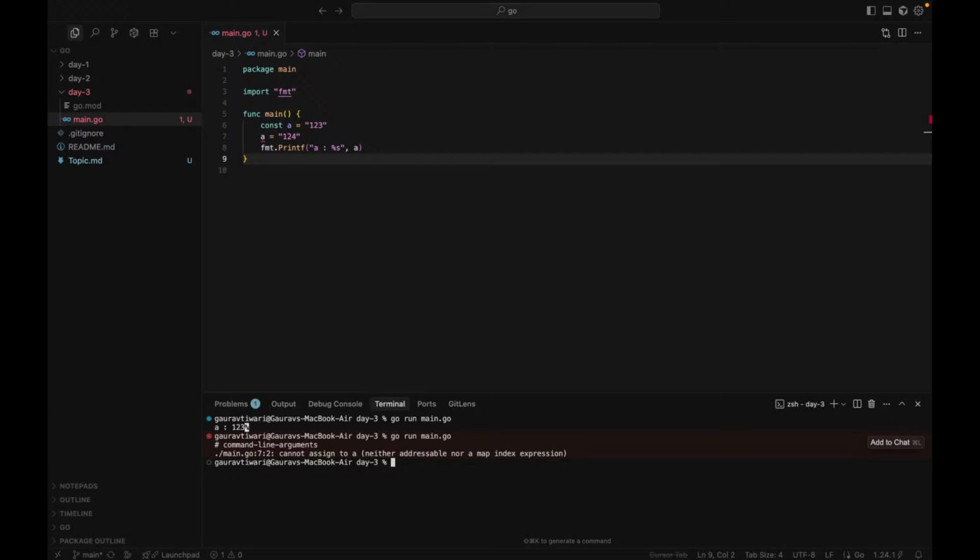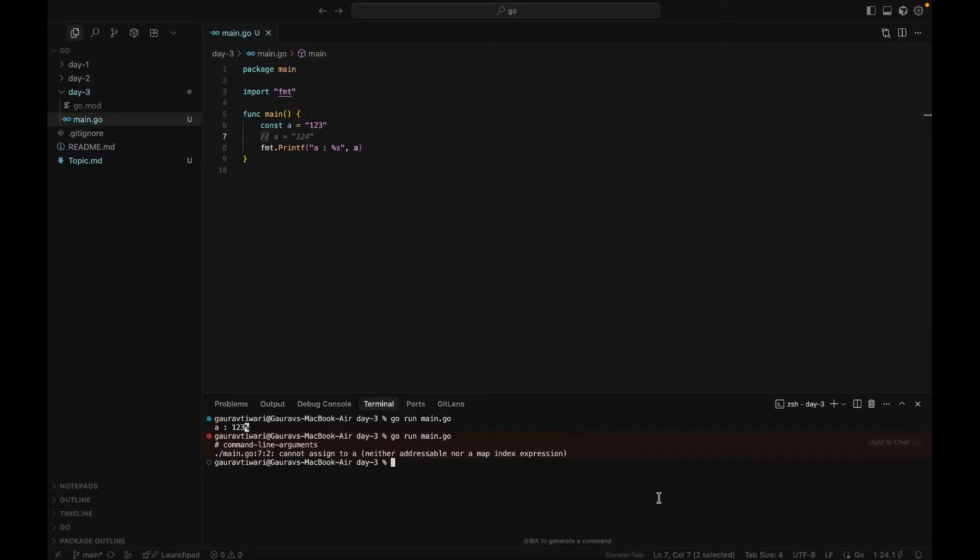It says cannot assign to, neither addressable nor a map index expression. Excellent. Let's comment this out. Whenever you put a double slash before any line, when our compiler tries to compile that particular line of code, it ignores that line.